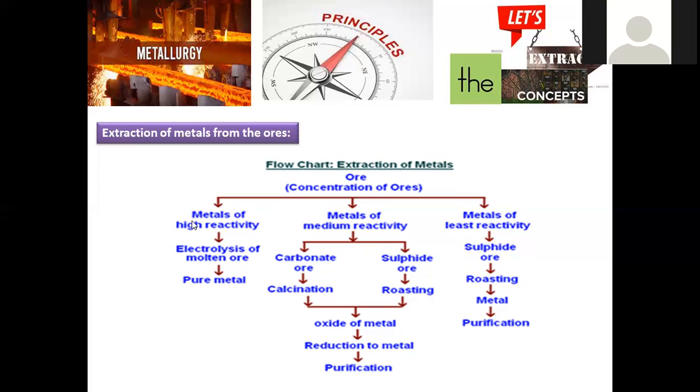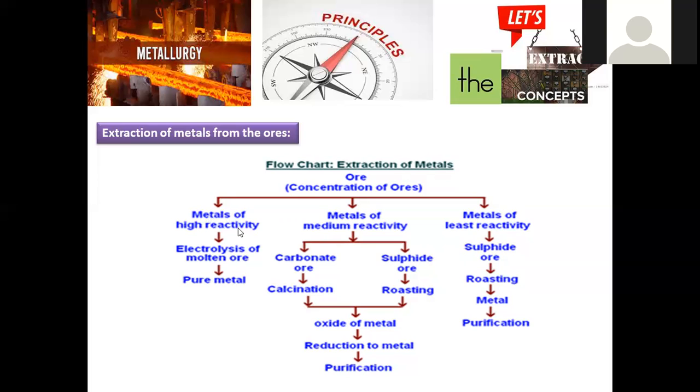High reactivity metals, either oxides or fluorides, may be present. Here, metals of medium reactivity, most probably the transition metals, exist either in the form of carbonates and sulfides. And here, low reactivity metals are said to be stable. They are mostly present in sulfide form. Silver sulfide is the simplest example under this category, right?